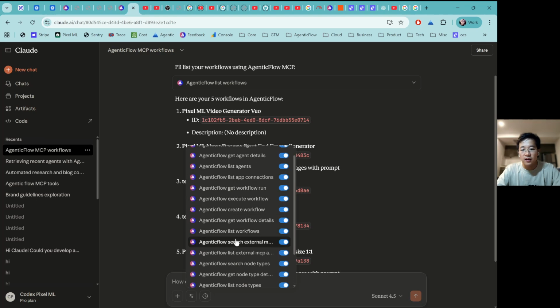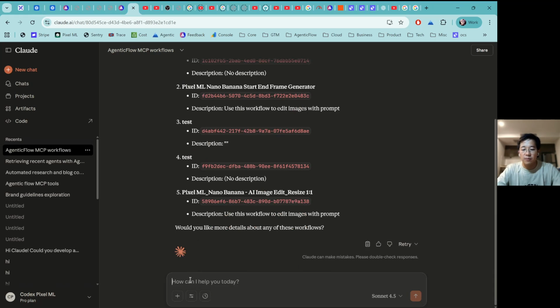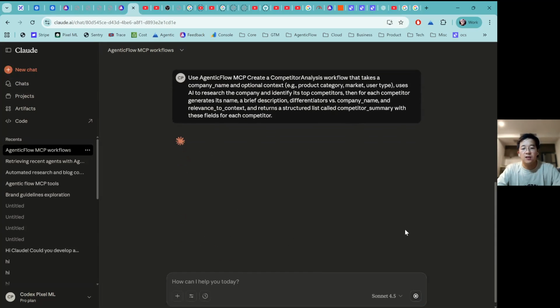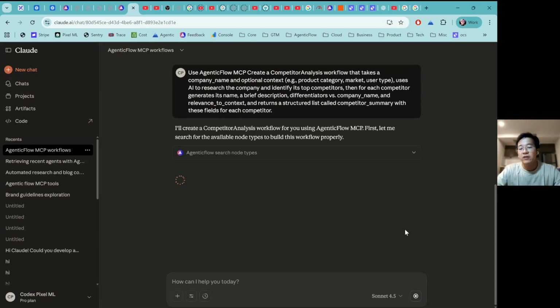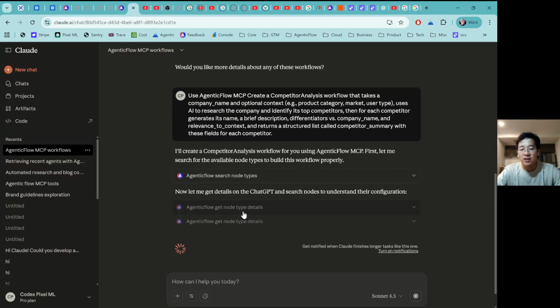It can list the workflow for you. It can get the workflow detail. It can create, it can execute, and it can get the result of the workflow as well. So let me prompt, use AgenticFlow MCP, and paste here. It's going to create a competitor analysis workflow. Let me enter. Firstly, it's going to do some search, for example, it searches for AI, and it's going to get the node type details.